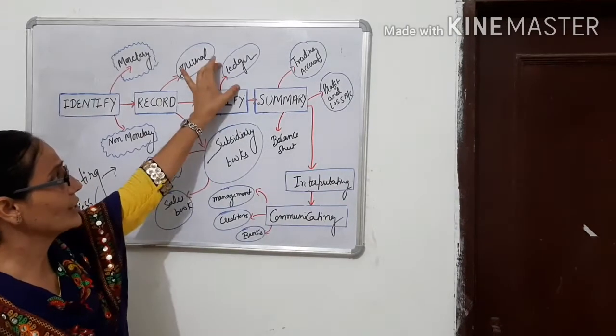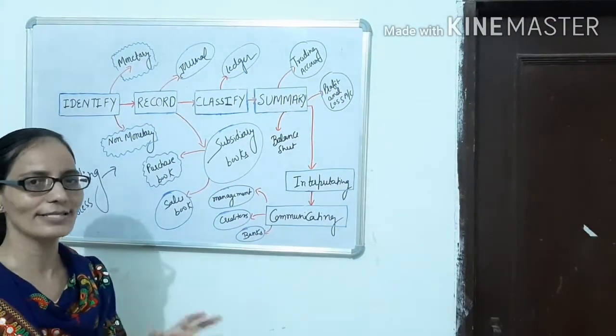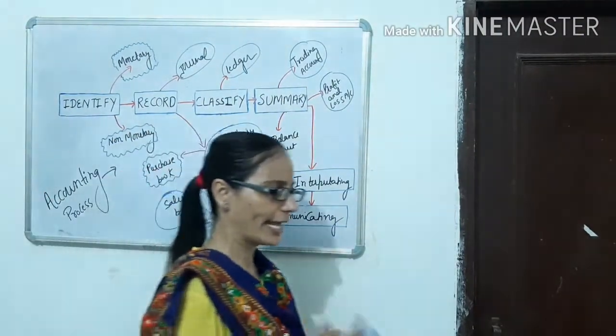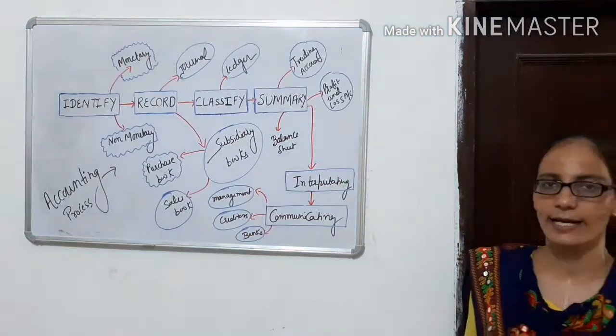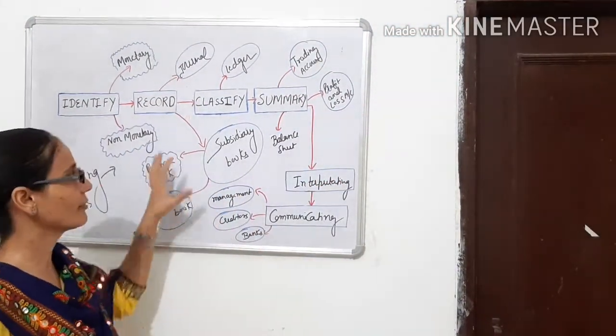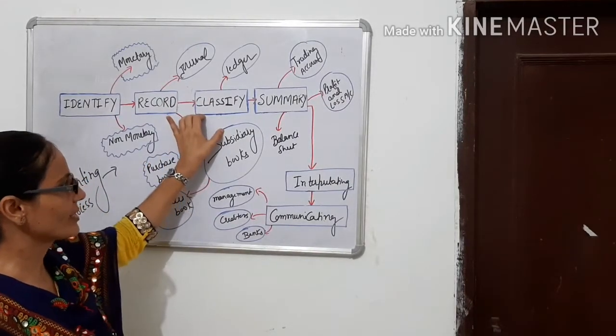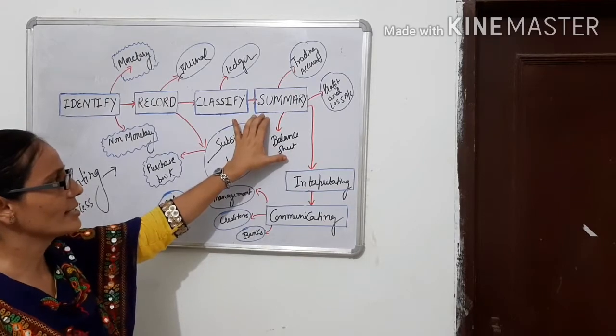So a ledger is a book in which the different accounts are opened. Many kinds of accounts are made, like cash account, purchase account, sales account. Okay, so a ledger is a book in which the different accounts are opened, and we classify the transactions. Okay? Next step is summary.